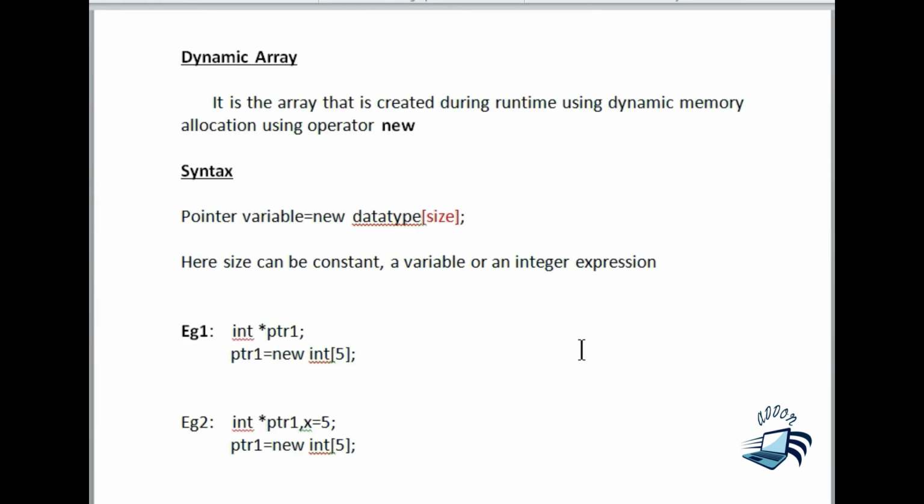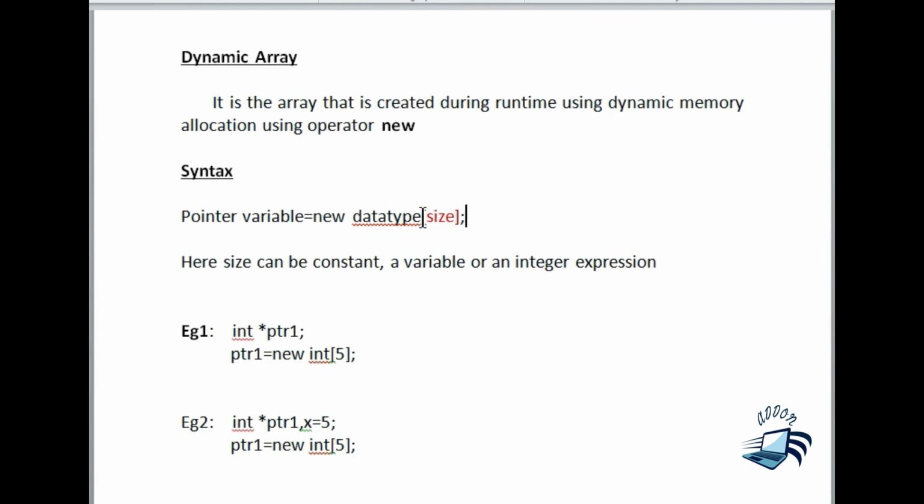Clear? We are going to look at how we can create a dynamic array. We have already studied dynamic memory allocation. It is the allocation of memory during runtime, and the memory is allocated using the new operator. Here also, to create a dynamic array, we have to use the new operator for allocation. The syntax for allocating a dynamic array is: pointer variable = new data type, and in square brackets, we give the size.